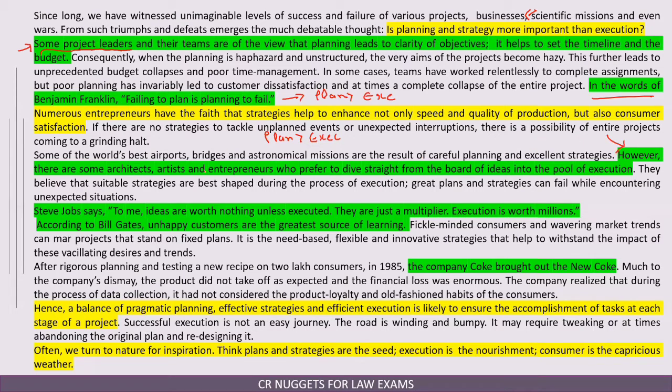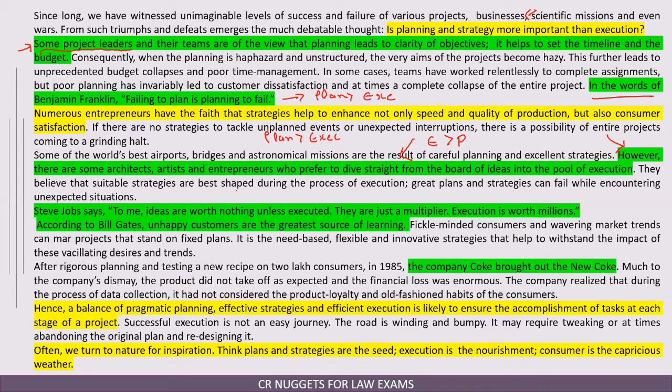However, there are some architects, artists, and entrepreneurs who prefer to dive straight from the board of ideas into the pool of execution. So this is where the author has now contradicted the earlier project leaders who believe that planning is more important. Now here he is saying that there are a few architects, artists, and entrepreneurs who like to get into execution rather than plan. So now he is talking about execution being more important than planning.